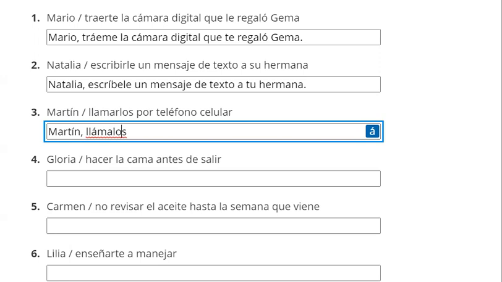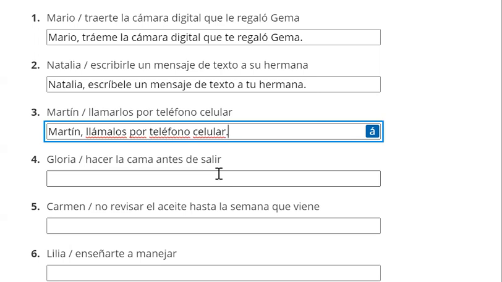Llámalos. So we show the reader that this is the syllable that is stressed. Llámalos por teléfono celular. If this were negative, we would say no los llames, no los llames. We would put the los before the conjugated verb.